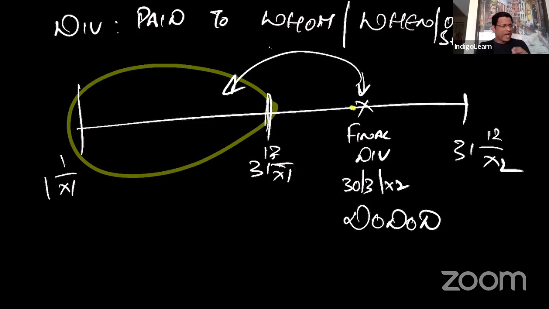Okay, right. I want to pause here. Did you understand these 3 points? Dividend paid to whom? When is it paid? On what shares? Is everybody clear about these 3 points?